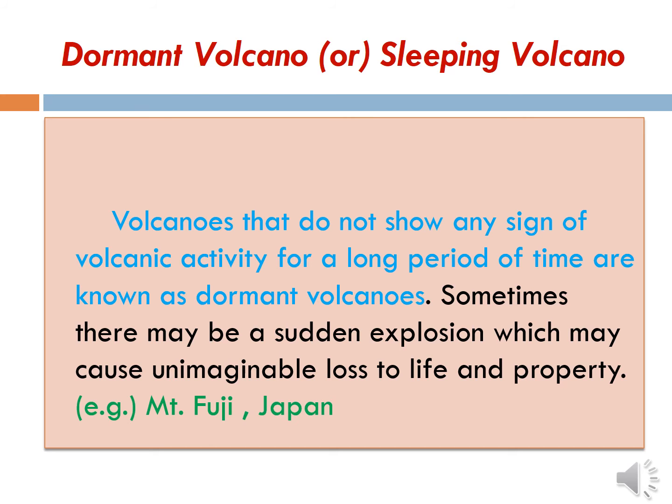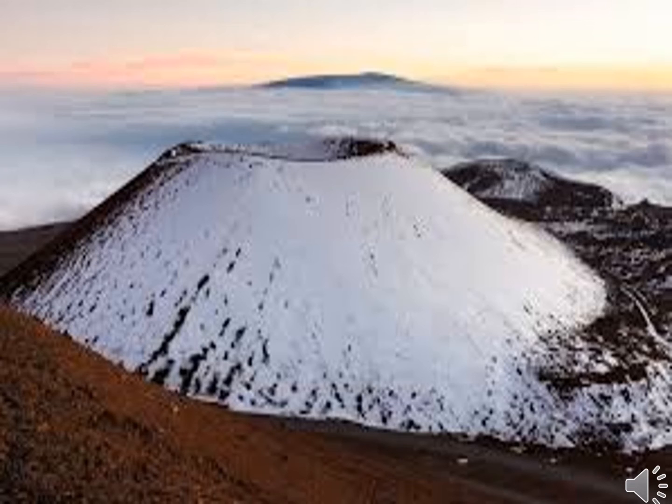Got it? See the picture. This is the picture of dormant volcano or sleeping volcano. You see that? It is in sleeping condition. Yes or no? But when it wakes up, we cannot stand near it. Got it?